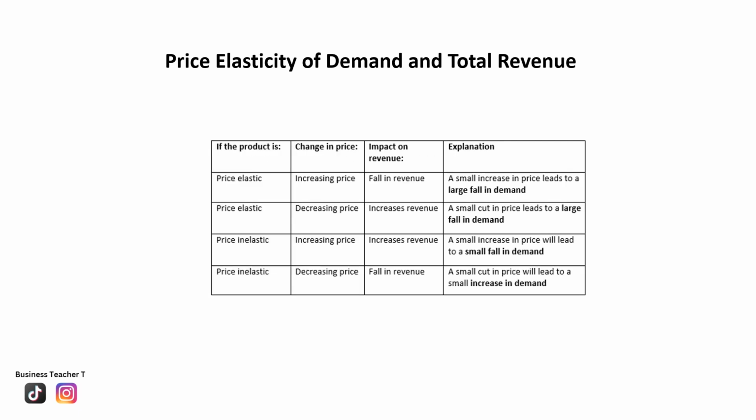It's well worth getting this information from the table down, as it shows the relationship between price elasticity of demand and total revenue. If a product is price elastic, then an increase in the price means that there'll be a fall in revenue, so a small increase in price leads to a large fall in demand. If a product is price elastic and there's a decrease in price, the impact would be an increase in revenue, so a small cut in price leads to a large increase in demand.